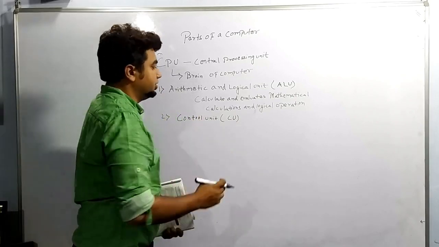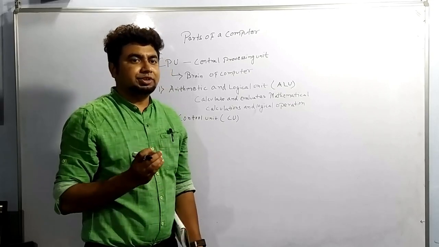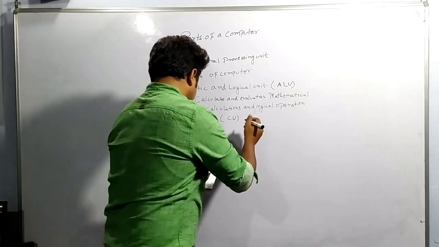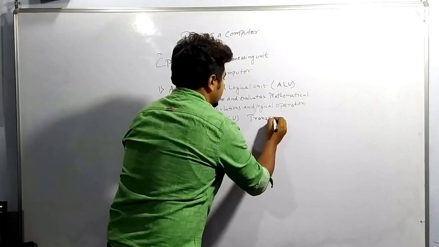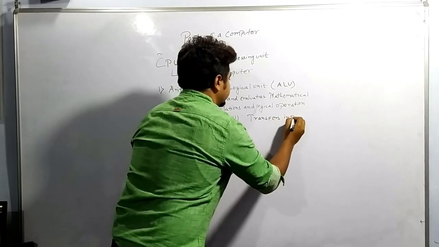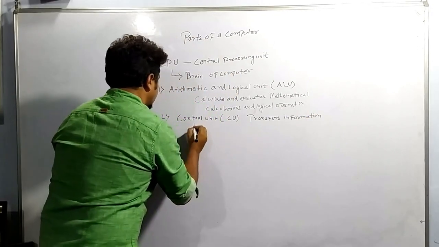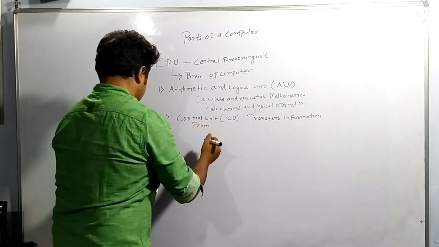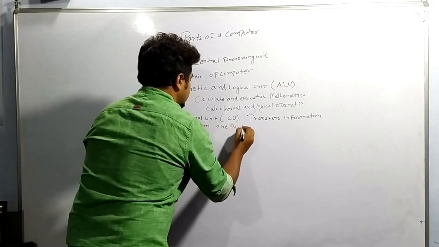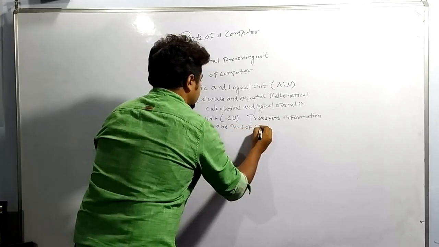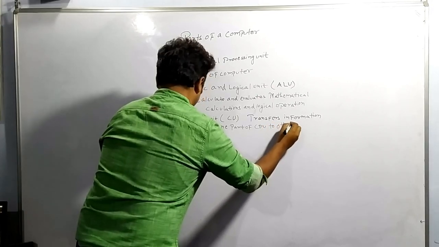Similarly, the control unit gives instruction to the different parts on what to execute. So it transfers information from one part of the CPU to another.